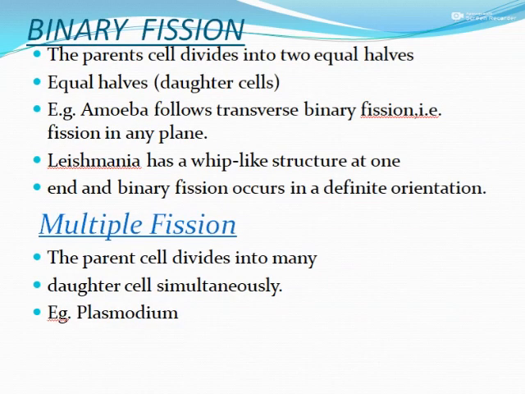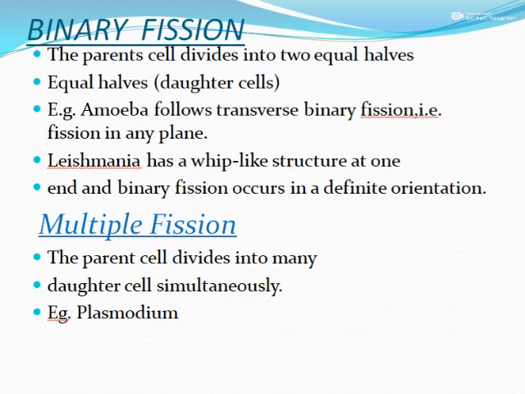The parent cell divides into two equal halves. Binary, bi means two, keep in mind. Equal halves, two daughter cells are formed. We can find it in amoeba or Leishmania, which causes Kala-Azar disease and has a whiplash-like structure at one end. Binary fission occurs in a definite orientation.